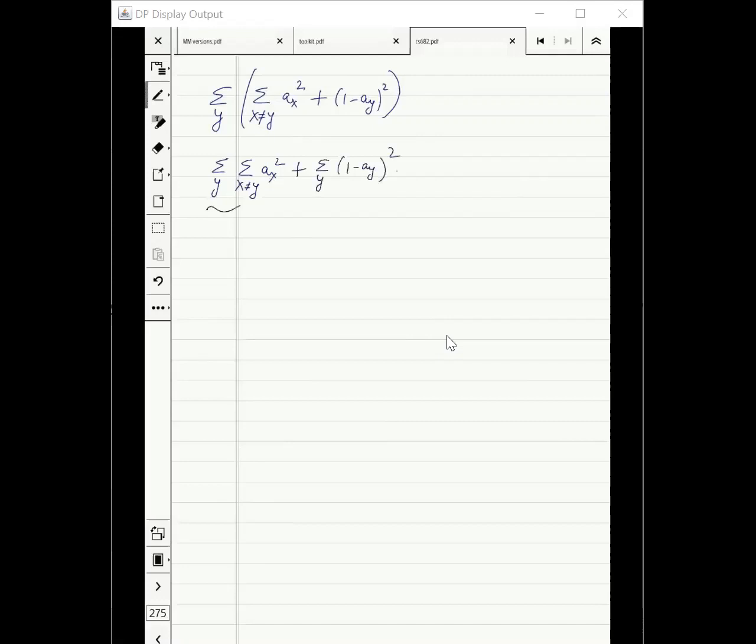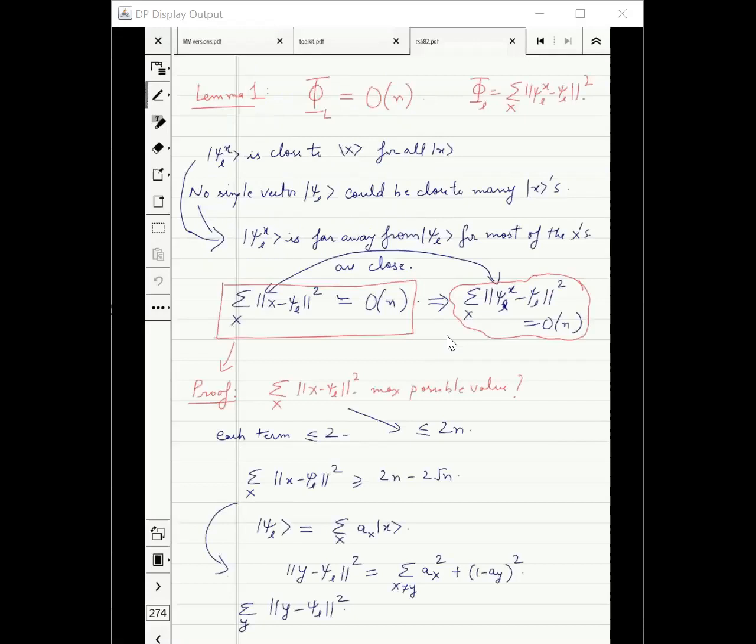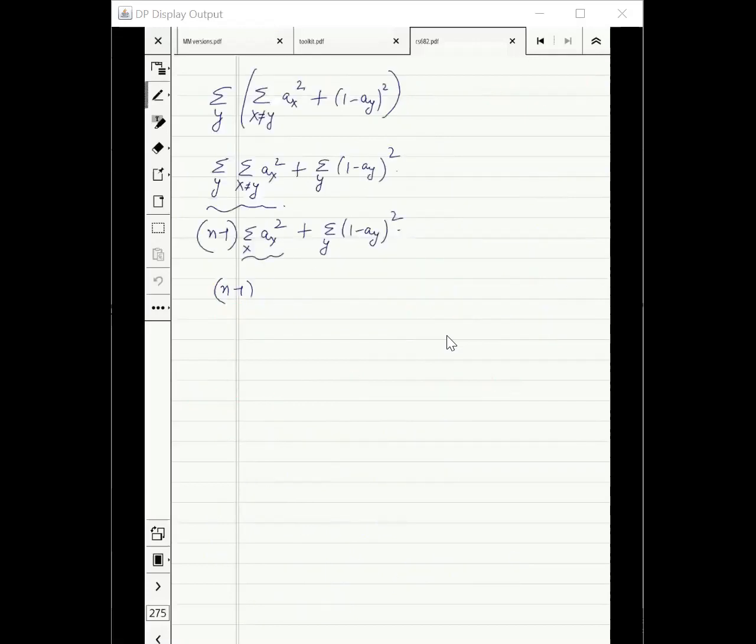What is this quantity? N minus one times summation over all x of a_x square. What is this? 1. Psi L was a unit vector. Remember, psi L was the summation of a_x times x. So this was a unit vector, plus this quantity.